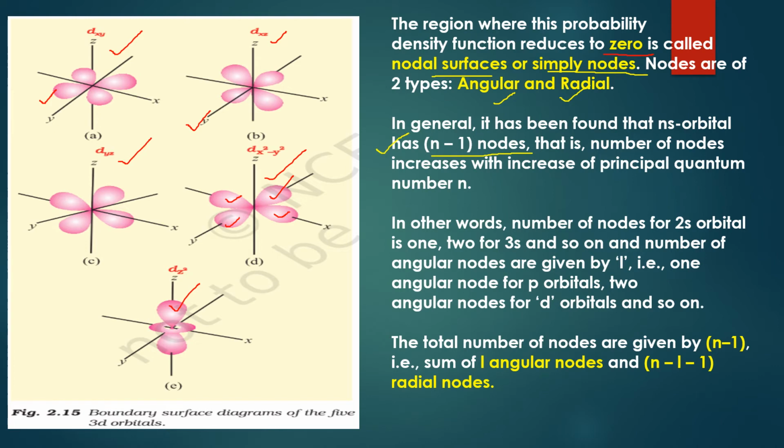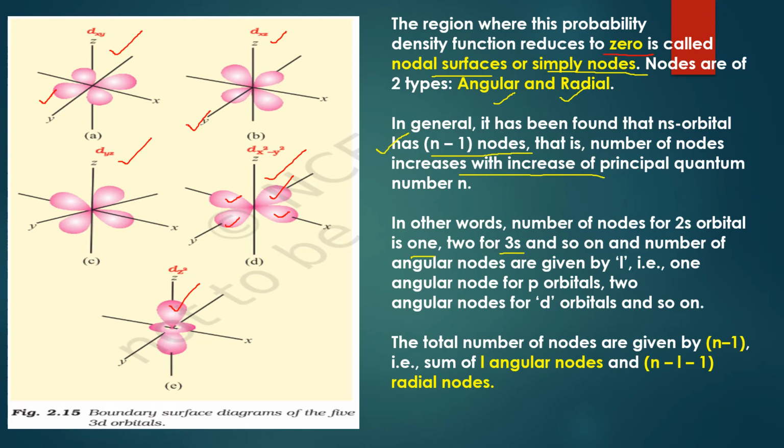If there is the 4th shell, n would be 4. So 4 minus 1, 3. Total 3 nodes would be there. And the number of nodes increases with the increase in principal quantum number, because it is just 1 less than the principal quantum number. The number of nodes for 2s orbital is 1, 2 minus 1. For 3s orbital, it is 2, and so on.